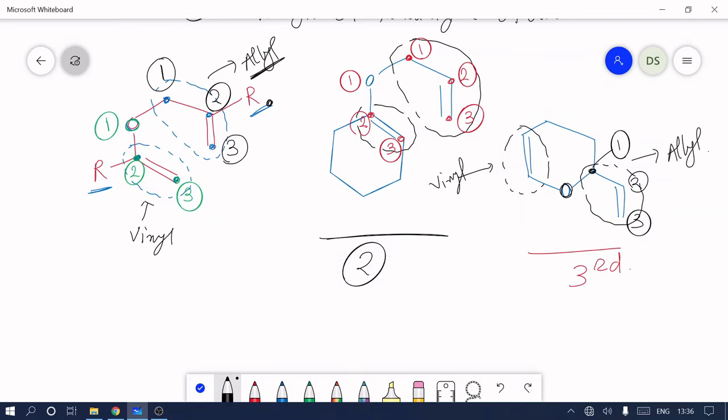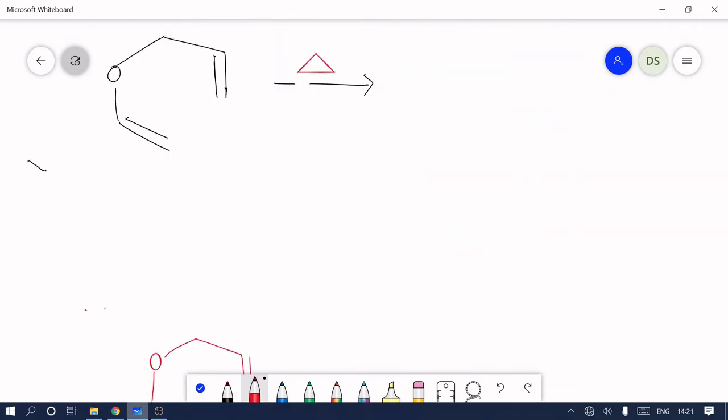Okay, now turn to the O vinyl group. So oxygen is 1, 1 is attached to 2 and 2 is attached with 3. In this fashion we have completed our two tasks. The first task was to identify the functional groups, that is allyl and vinyl, and the second task was to give the numbering to this allyl and vinyl.